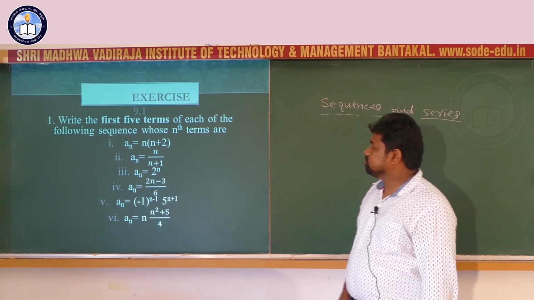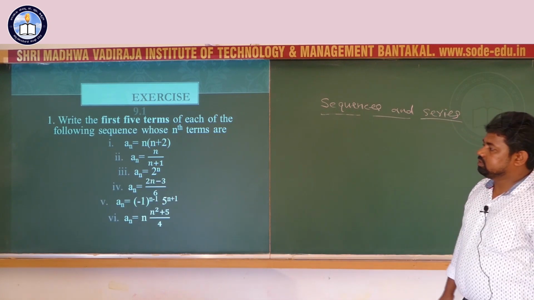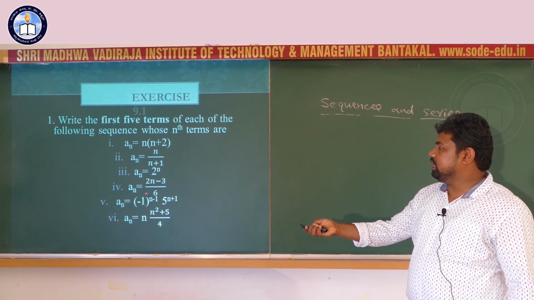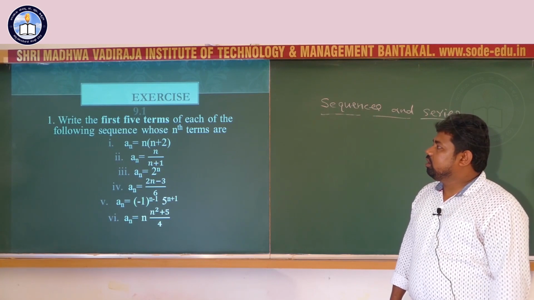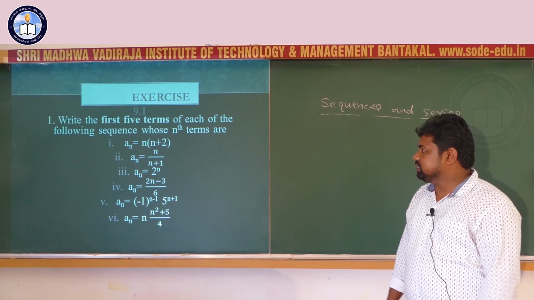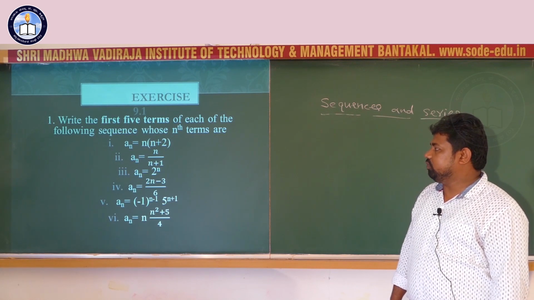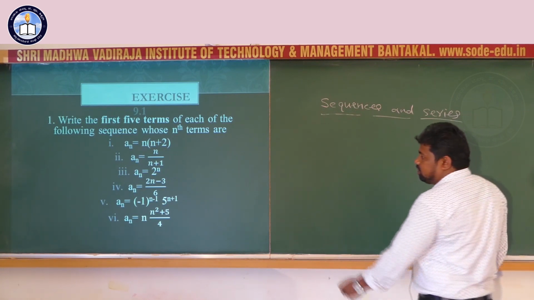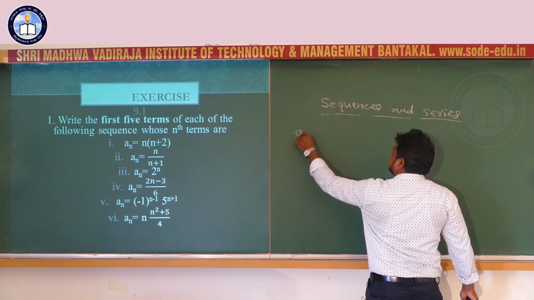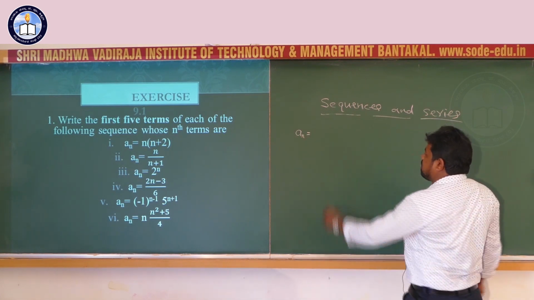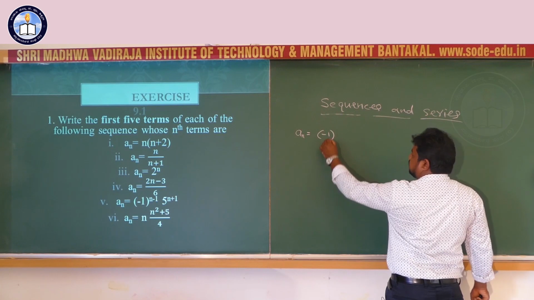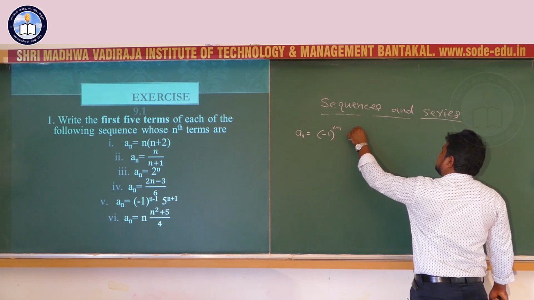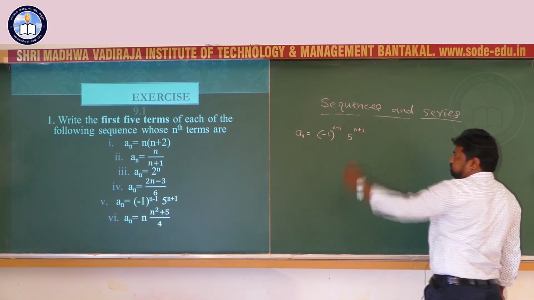Next, similar problems. Fourth one, nth term here given, (2n minus 3) by 6. We have to find the 5 terms, take n equal to 1, 2, 3, 4, 5. I will do fifth one, nth term an equal to minus 1 power n minus 1 into 5 power n plus 1.